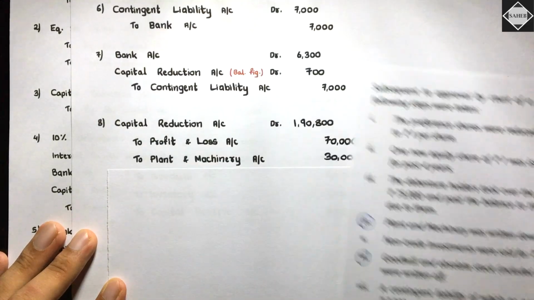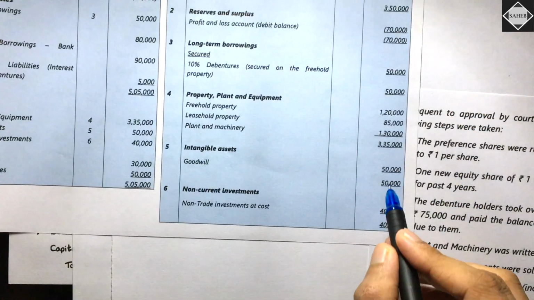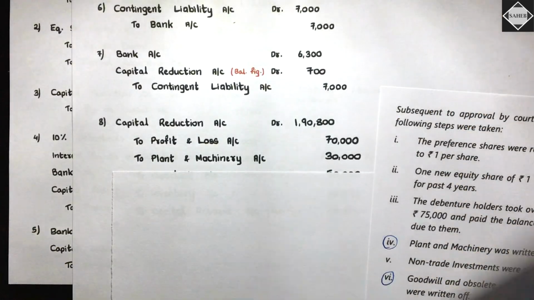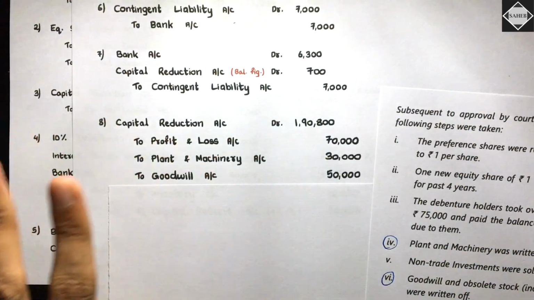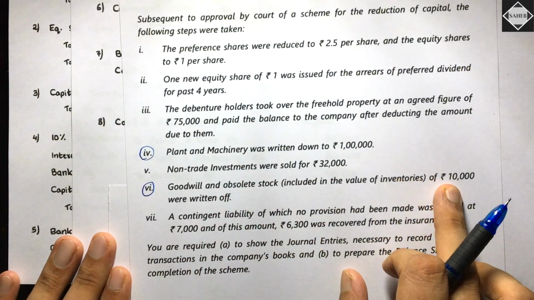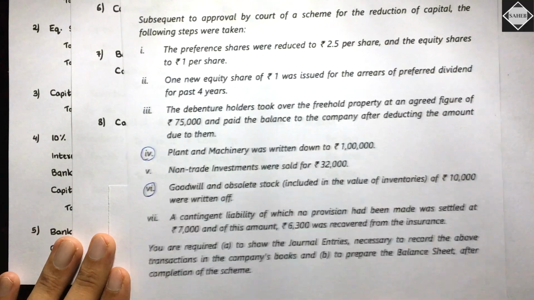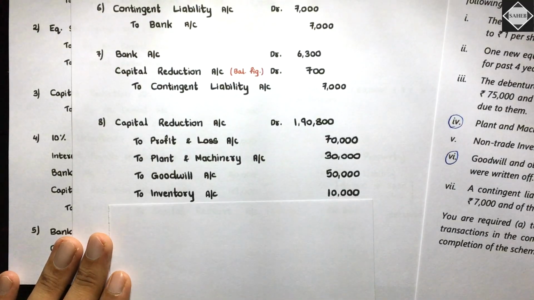Then goodwill is written off. So goodwill is how much in the balance sheet? In the question, goodwill is 50,000. So 50,000 you will credit goodwill completely. Then what? Obsolete stock of 10,000 was written off. Where is this obsolete stock? In the value of inventories. So you will credit the inventory by 10,000.